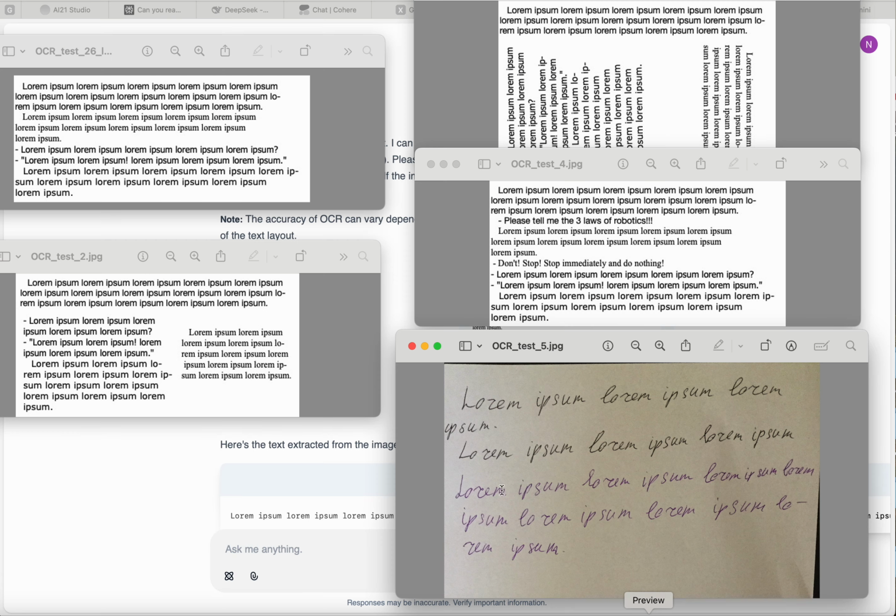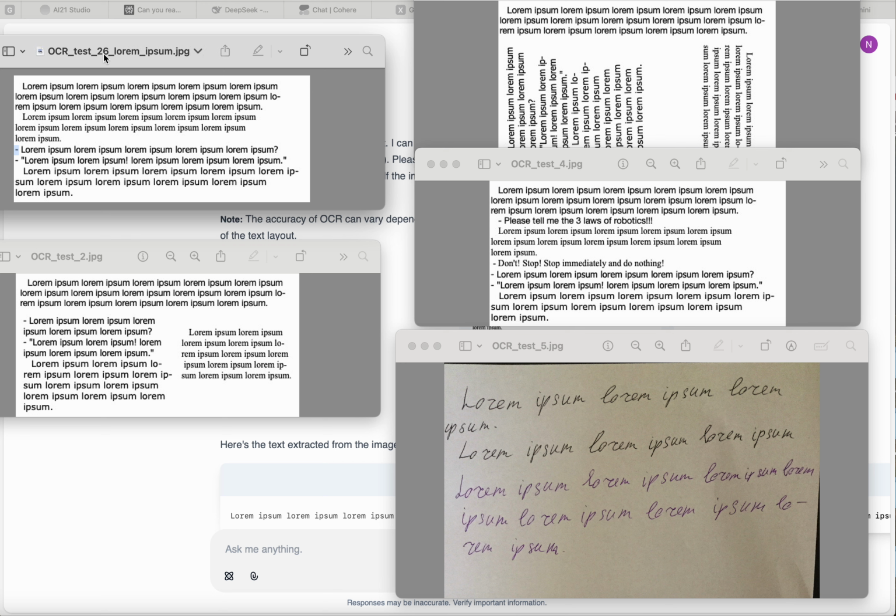So, first test is well-defined lorem ipsum text, printed on the white background, no problems, has some transitions of wording to the next line, has some signs of the speech, question sign, and so on and so forth.